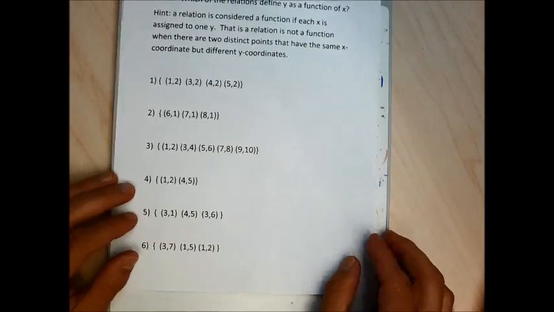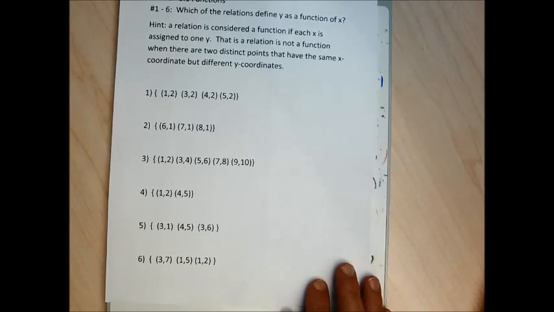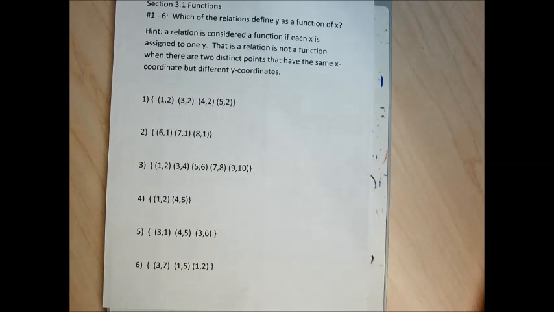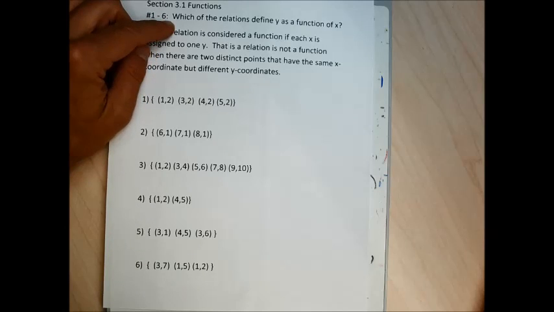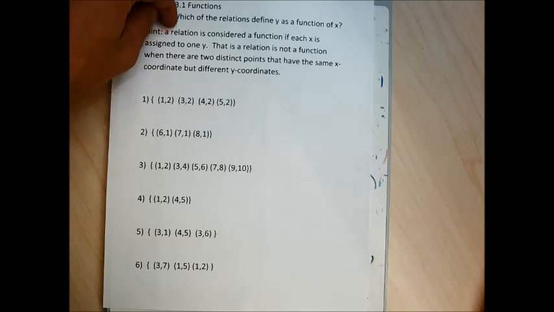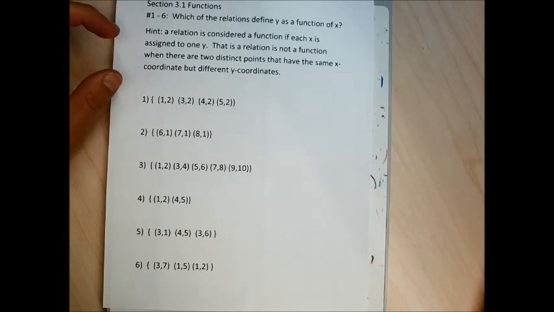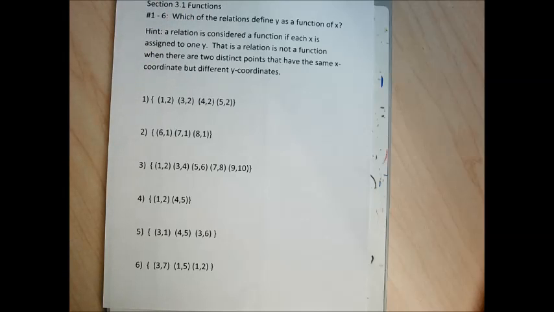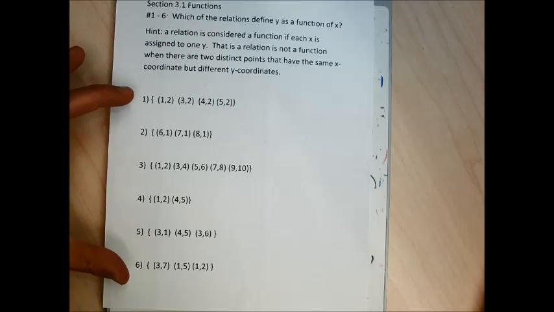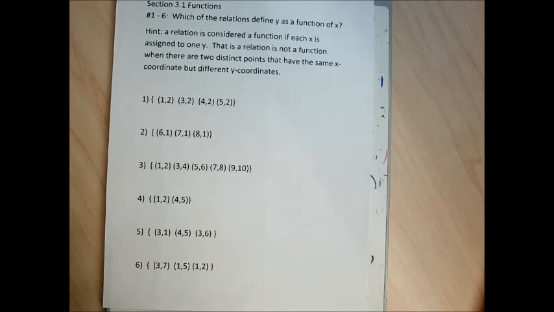So, the first 6 questions in section 3.1 give me unnamed relations, and they ask me the question, which of the relations define y as a function of x? And I put a hint here. A relation is considered a function of x if each x is assigned to one y. That is, the relation is not a function when there are 2 distinct points that have the same x coordinates but different y coordinates. So for these 6 relations, I either need to say they are a function or they're not a function. And this is something that we just did, so hopefully this is easy.